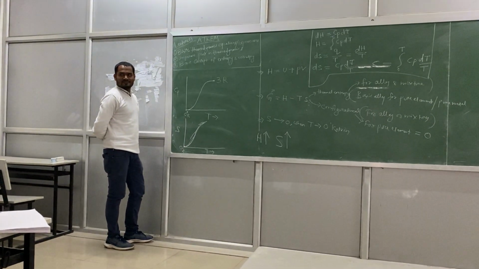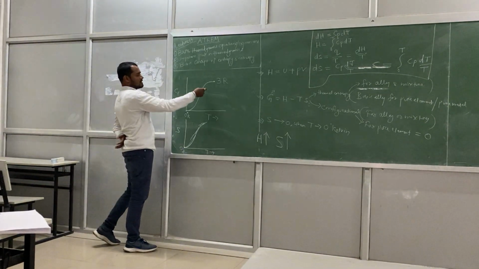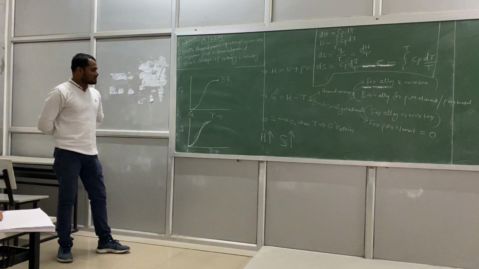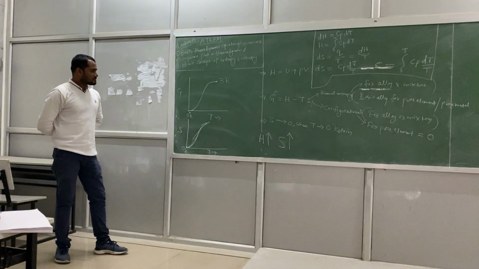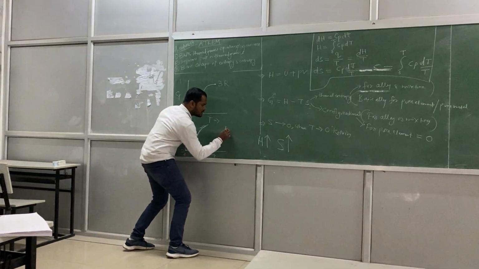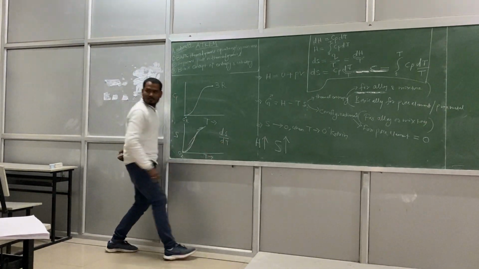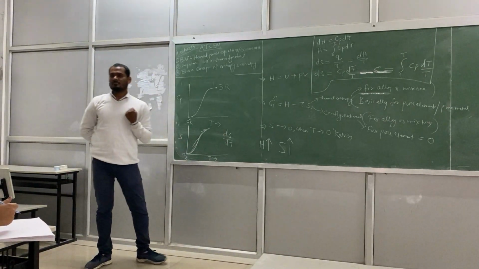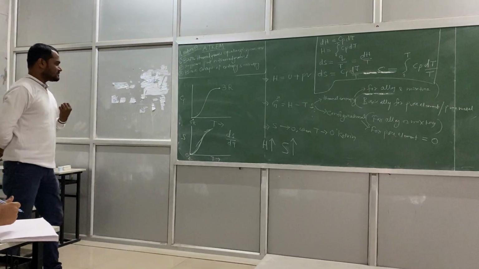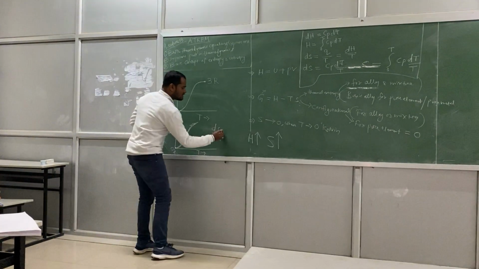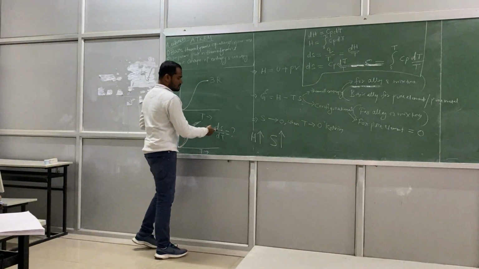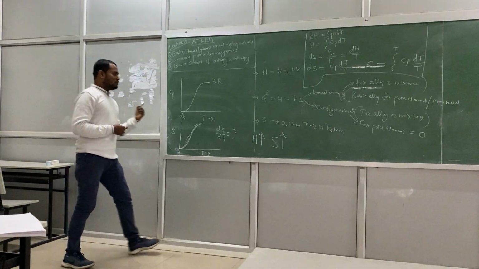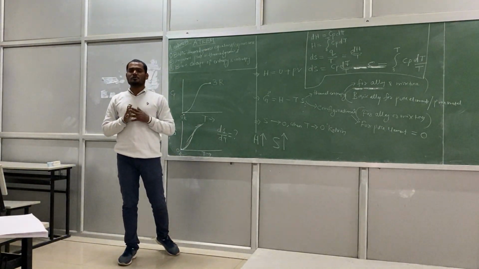Sir, in the Cp plot also the slope is decreasing. Yeah, you can say decreasing, but it's just the maximum value. That means you want to find out dS by dT. Obviously, the rate of change of entropy with respect to temperature. Okay, we'll see that. What will happen to dS by dT? That means rate of change of entropy with respect to temperature, right? So you understand, dS by dT will be always positive, negative, or zero?